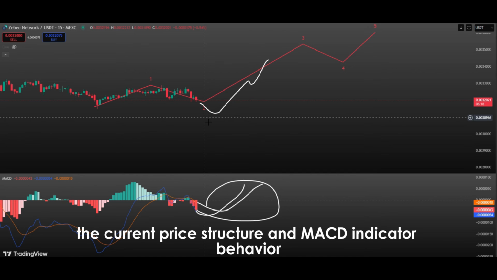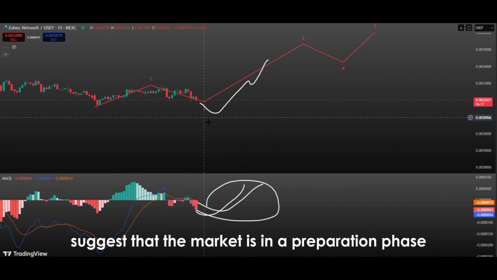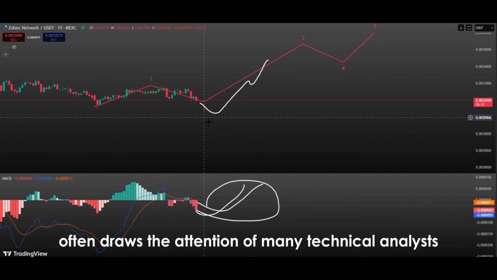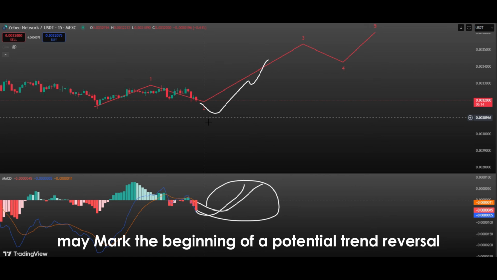The current price structure and MACD indicator behavior may technically suggest that the market is in a preparation phase for an upward movement. After recent periods of sideways or downward movement, a MACD crossover of this kind often draws the attention of many technical analysts. This situation may mark the beginning of a potential trend reversal.